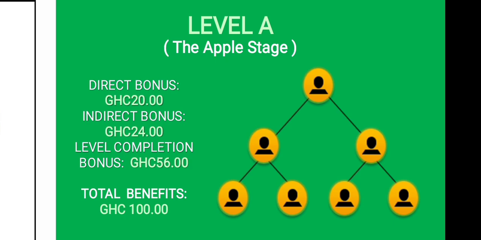So let's assume you've registered these two people. You get what we call a direct bonus on them, which is 20 cedis, meaning 10 cedis for each of them. When they also register their own two people each, they get the direct bonuses. Then you get the indirect bonus of 24 cedis, meaning 6 cedis each on these four people, because they are your indirect downline. Once that happens, you are done with level A.